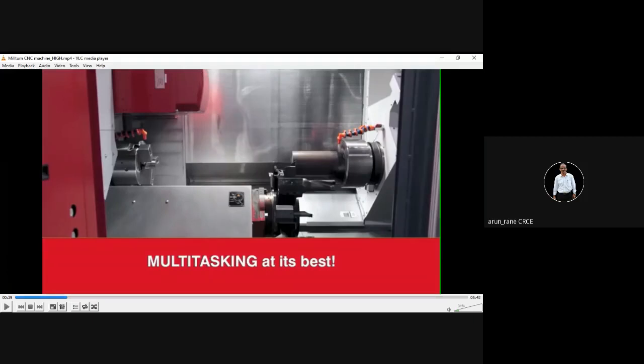It should continuously roll. Roll means continuous operation has to be performed. Material should not remain idle. So all the operations have to be done, and then raw material has to be turned into finished material or finished goods, and it has to be dispatched. This is what is called single piece flow.